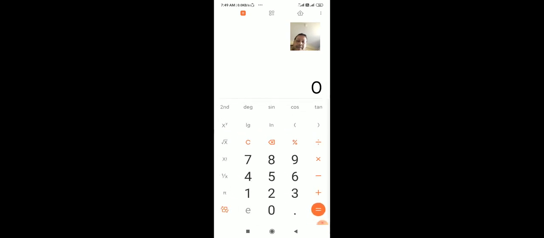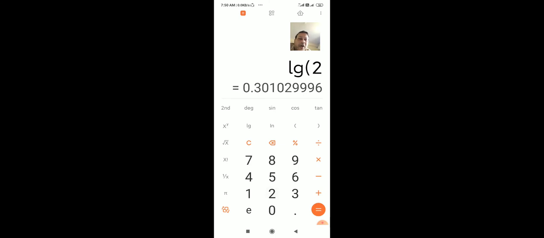So go for the scientific calculator. Here this LG is there, isn't it? LG is basically your log base 10. In the denominator we go for log base 10 of 2. You must remember this number, because you may not get it on the calculator; in that case you can divide by this number.